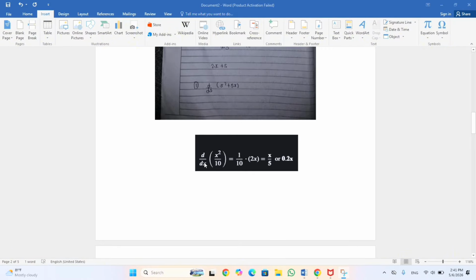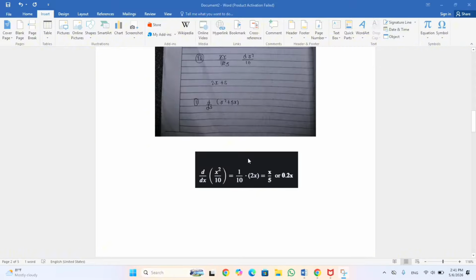And the question was d by dx of x square by 10, and we have to solve it. And we can easily solve this derivative by using the power rule. And this is the solution, 1 by 10 times 2x. This x square becomes 2x, and the final answer is x by 5.